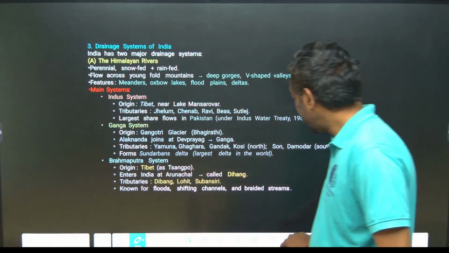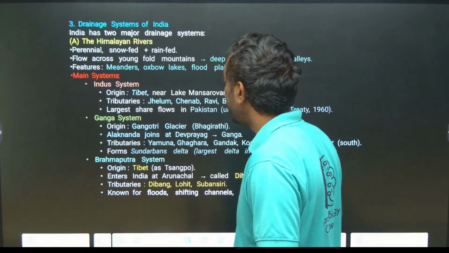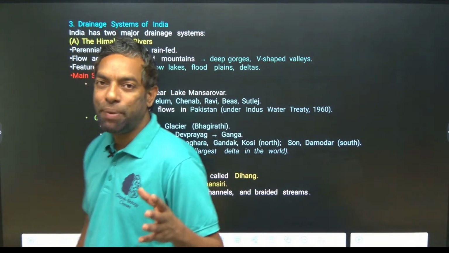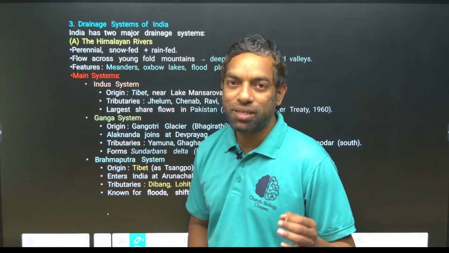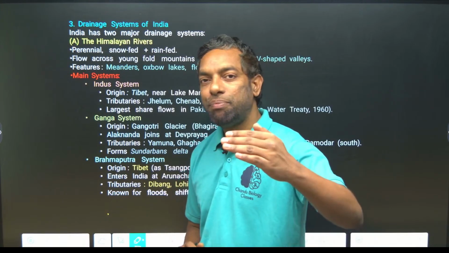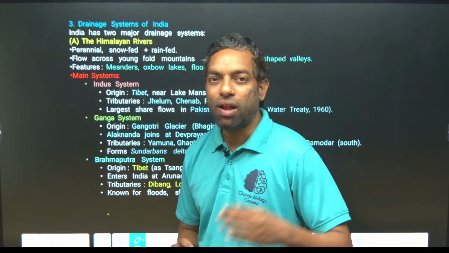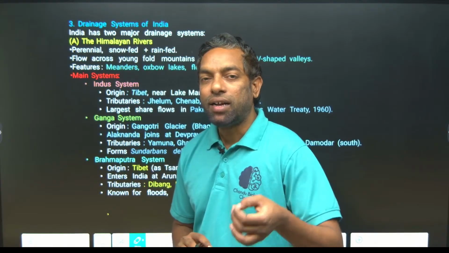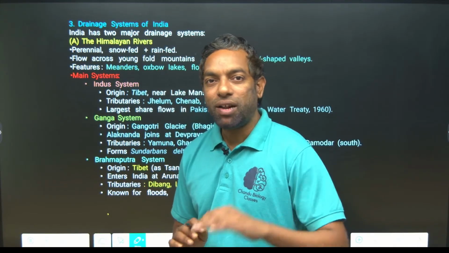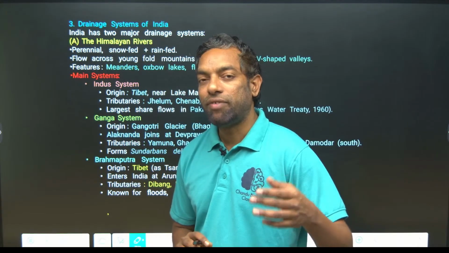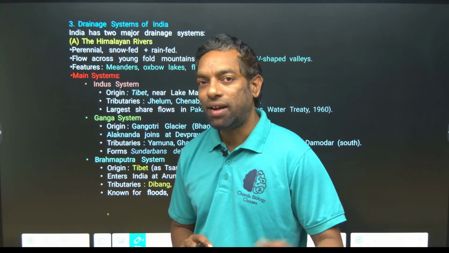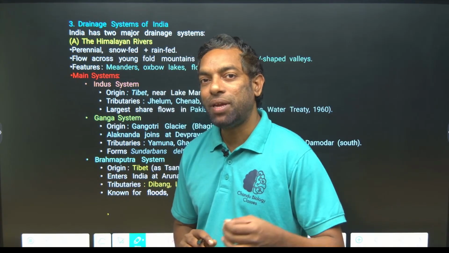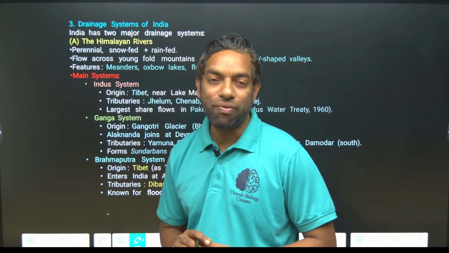Next, river systems in India. River system in India means the drainage system of India. The basic characteristics of the drainage system are most important, you must read them, guys. They can ask you the basic features of the Indian drainage system, or the specific drainage systems like Indus, Ganga and Brahmaputra, or the seasonal rain-fed river systems, that is Godavari, Krishna, Kaveri. These are the main rivers, and the Rift Valley rivers are Narmada, Tapi and Mahi.